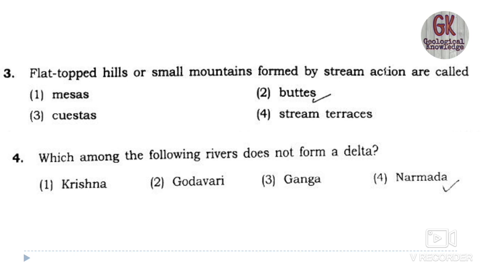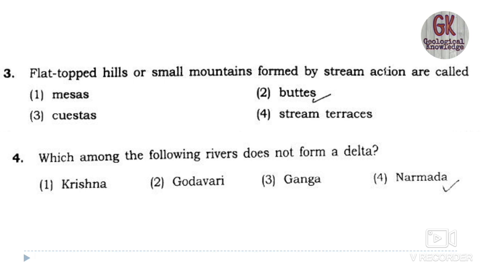Third question is dealing with the flat topped hills or the small mountains formed by stream action, known as mesas, butte, cuestas or stream terraces.